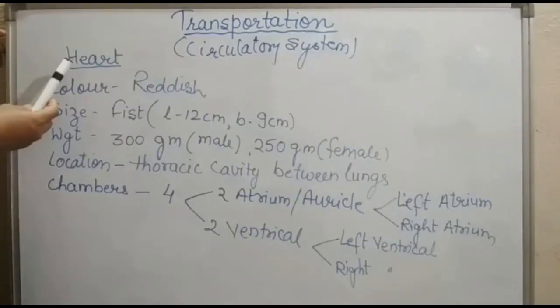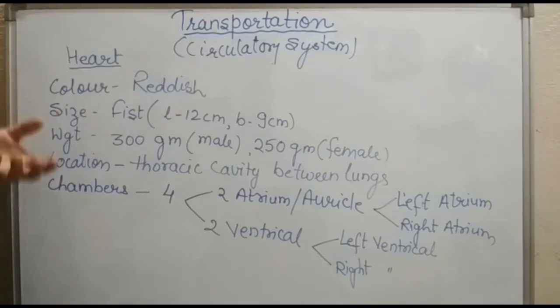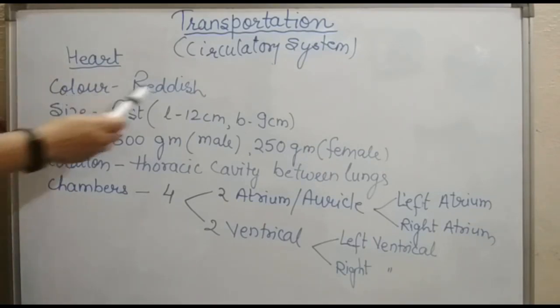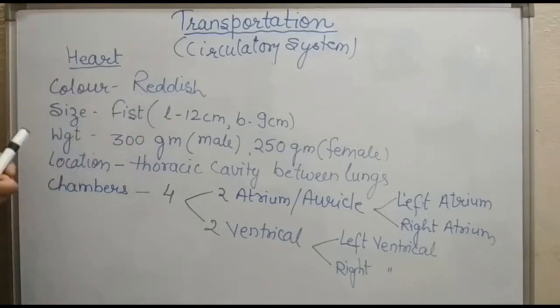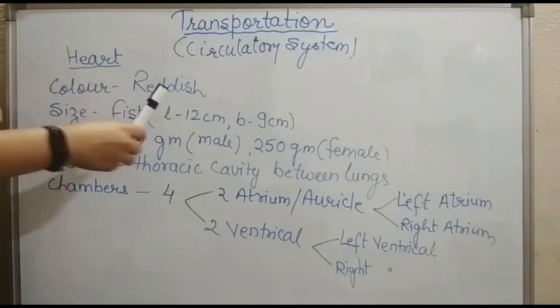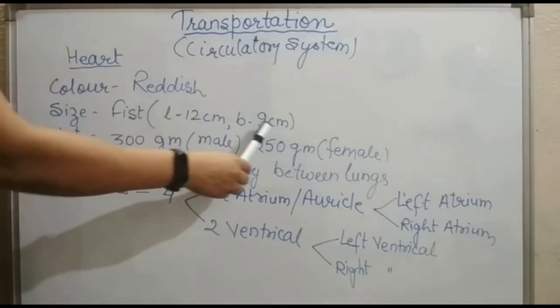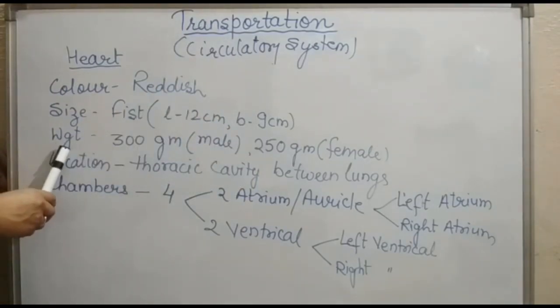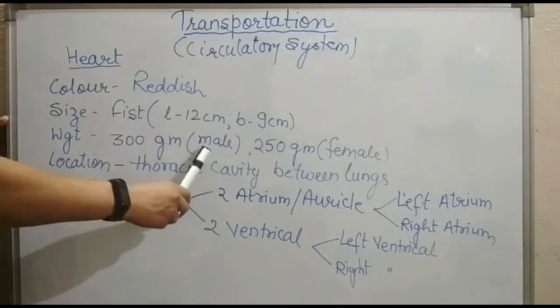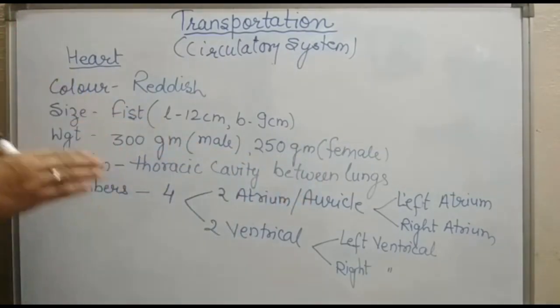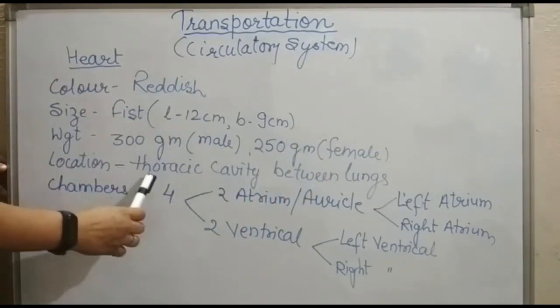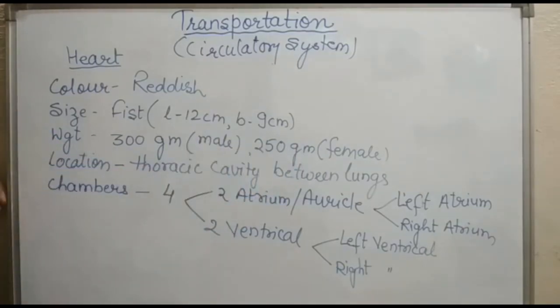Now, here is the third component of our circulatory system. It is very important, that is the heart. It is the machinery which never requires repairing. Once it requires repairing, that means life finishes. Now see, the color of the heart is reddish. Its size is equal to the size of a fist. Its approximate length is 12 centimeters and the breadth is 9 centimeters. When we talk about the weight, it is 300 grams in male and 250 grams in female. This is all approximate. Now location. It is present in the thoracic cavity between the lungs.